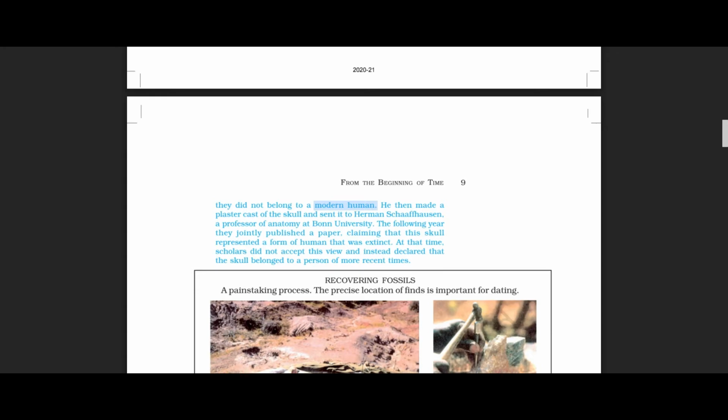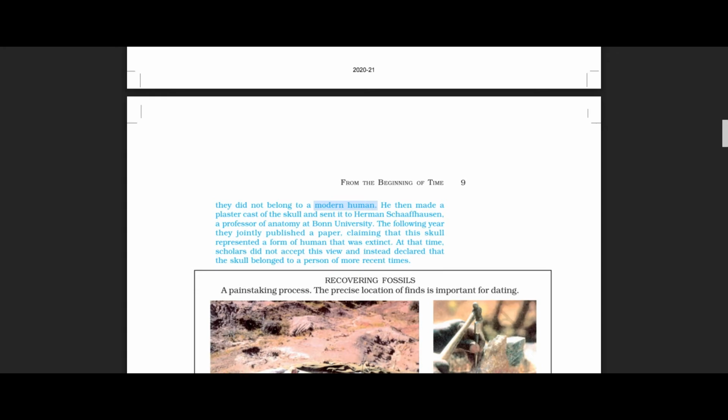And when some of the scholars came to read this news from the paper, which was published jointly by the local schoolmaster and the professor of anatomy, that means Karl Fahot and Hermann Schaffhausen's paper was read by the scholars, at that time the scholars refused to accept this view.